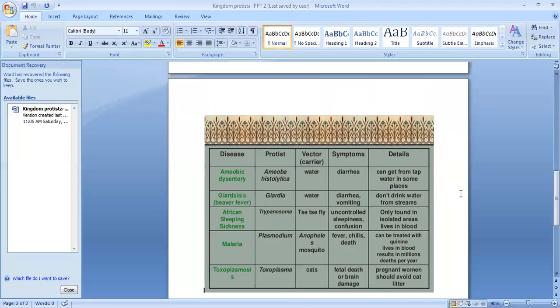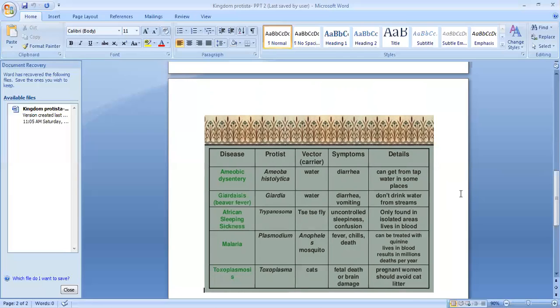Second one is giardiasis or beaver fever. Protist name Giardia. The carrier is also water. Symptoms, diarrhea, vomiting. Do not drink water from streams. So you're not supposed to drink water from streams. You may get this giardiasis disease.